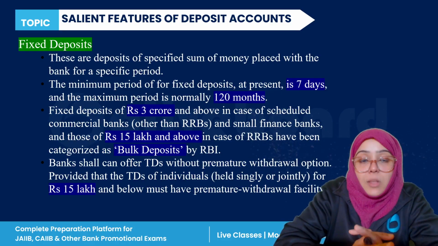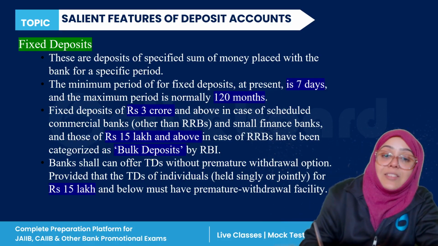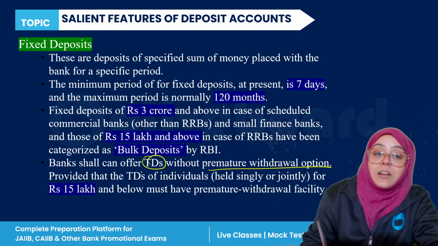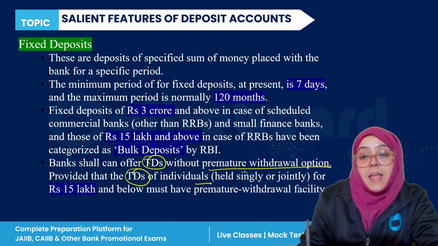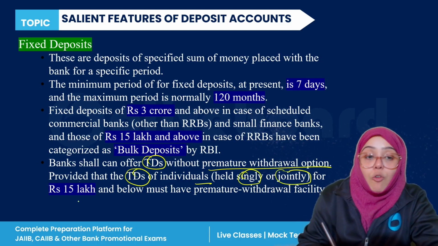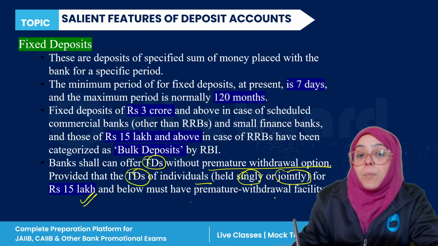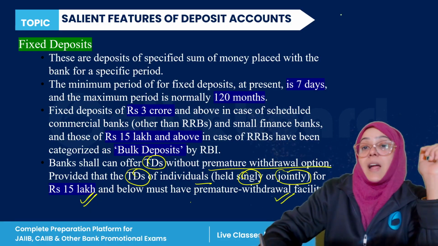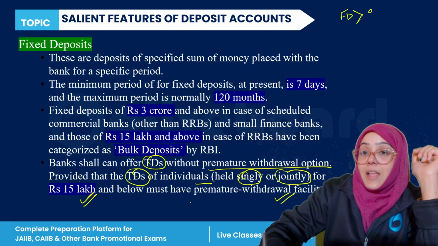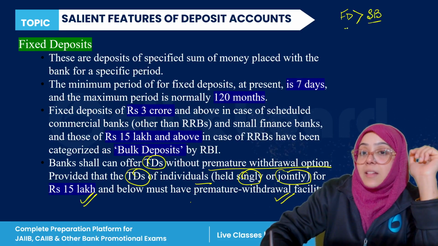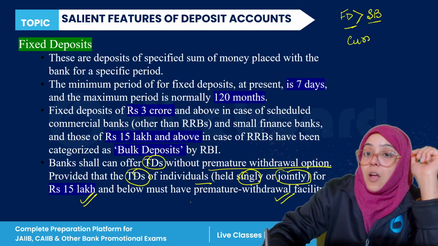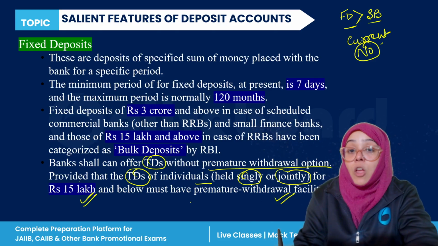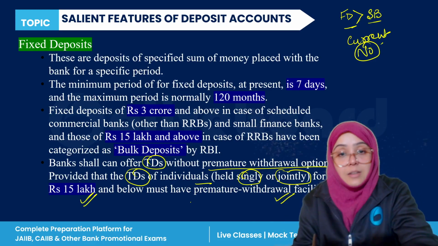Now, banks can offer term deposits without a premature withdrawal option, provided that term deposits of individuals, held singly or jointly, of below 15 lakhs must have a premature withdrawal facility. So this is FD. FD attracts the most interest. Then there is the savings bank account, which attracts less interest, whereas in a current account you will receive no interest.